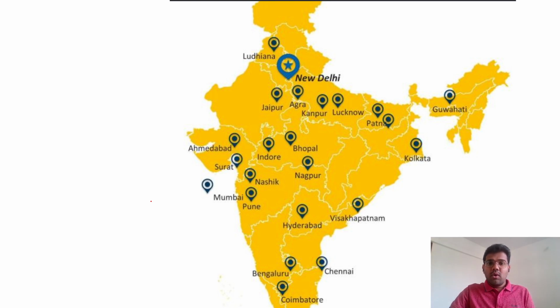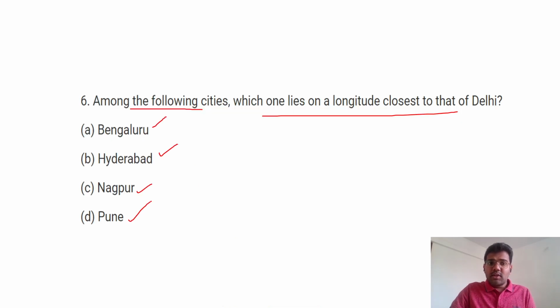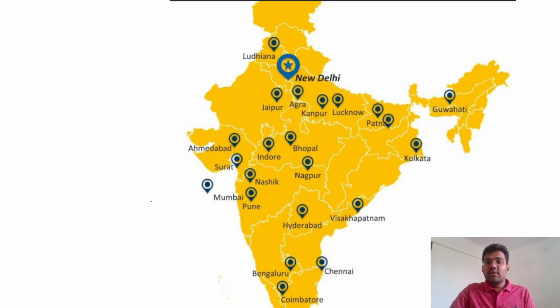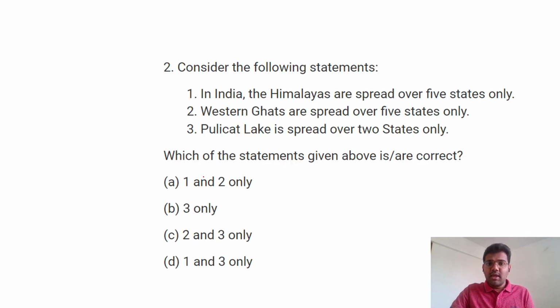Before this, you would just open the map and mug up the capitals of the states and their relative positions. But now you know that questions are there on longitude, so you will read the map from a different perspective. Similarly, here you can see in India the Himalayas are spread over 5 states only.